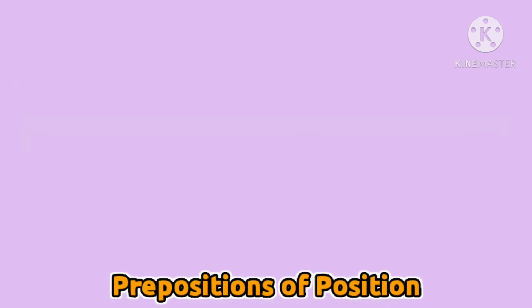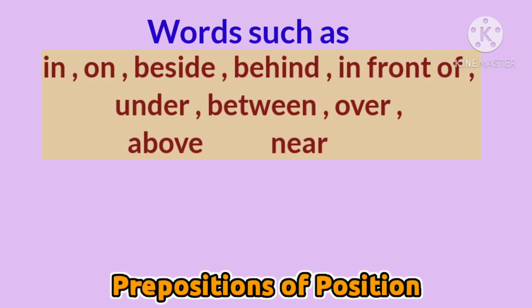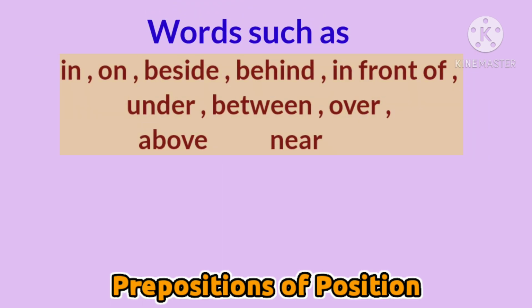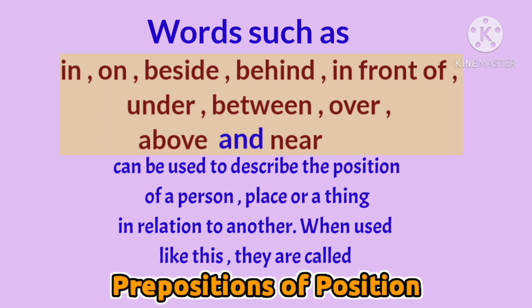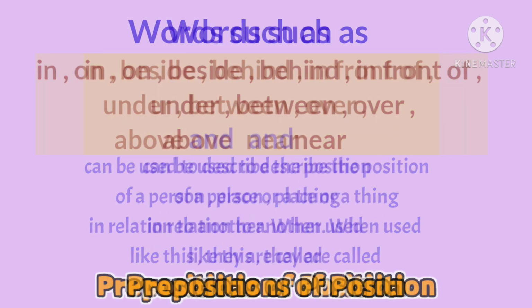Prepositions of position. Words such as in, on, beside, behind, in front of, under, between, over, above, and near can be used to describe the position of a person, place, or a thing in relation to another. When used like this, they are called prepositions of position.